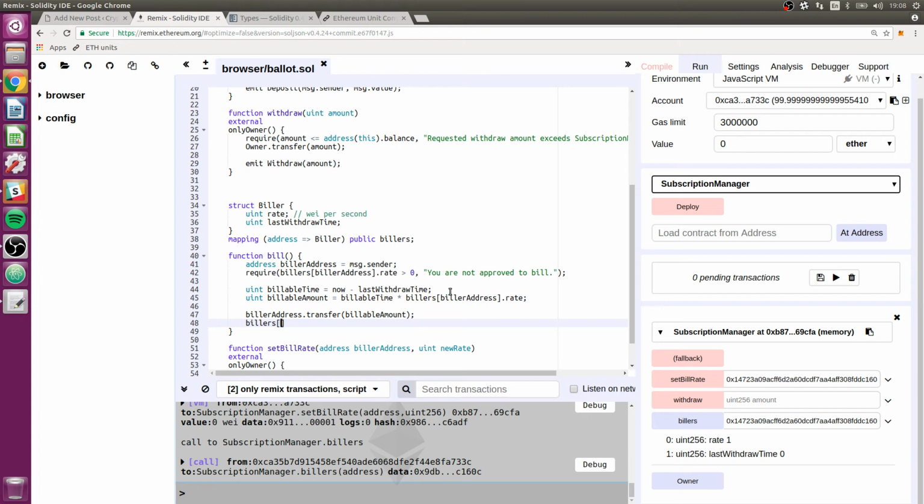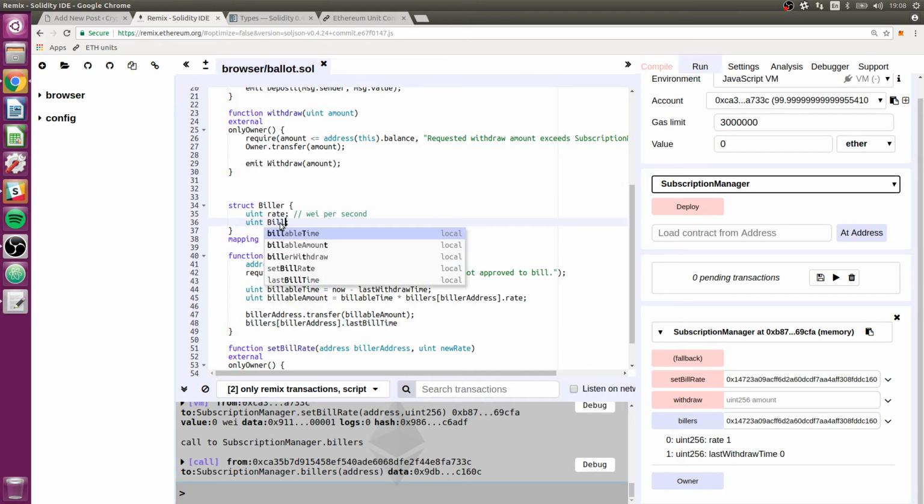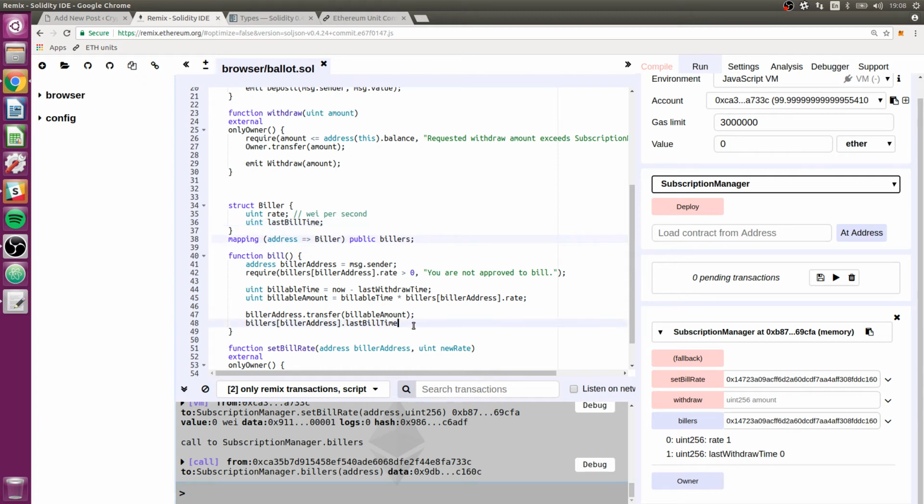So billerAddress.last, and I should change this to lastBillTime. I'm going to do that right up here. lastBillTime equals now.